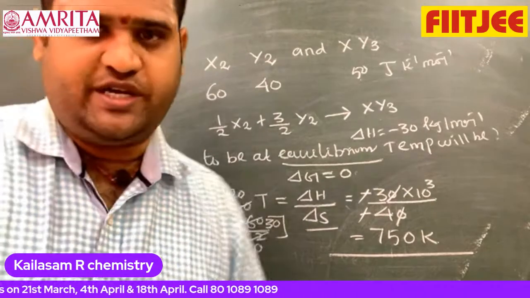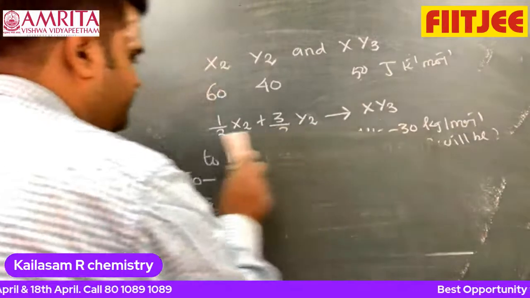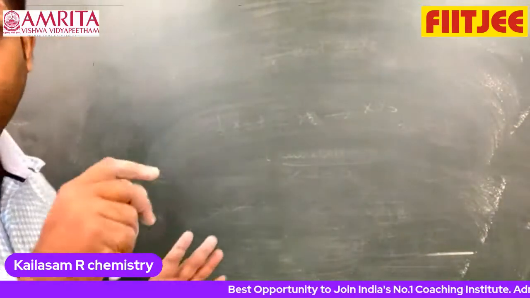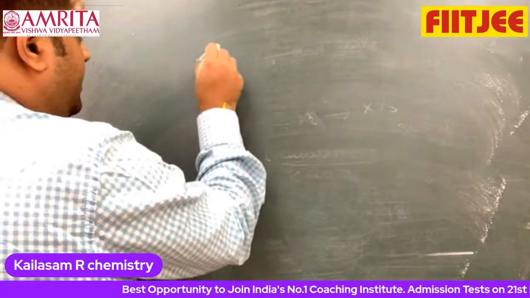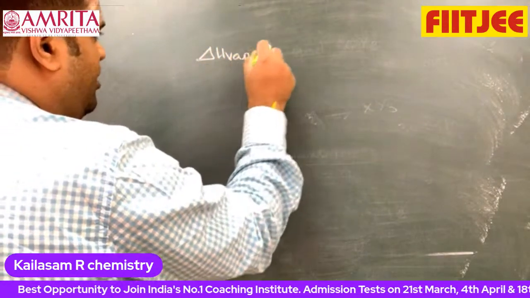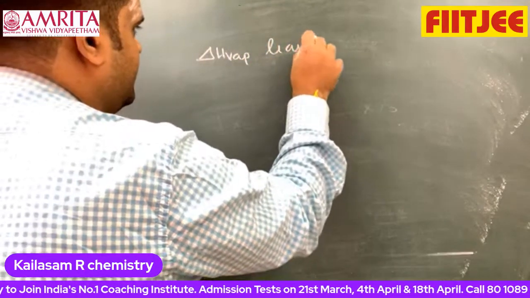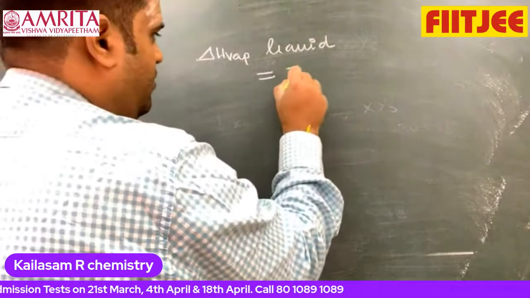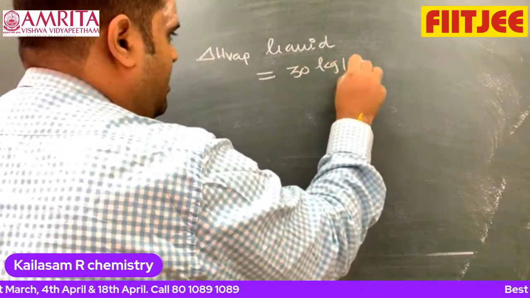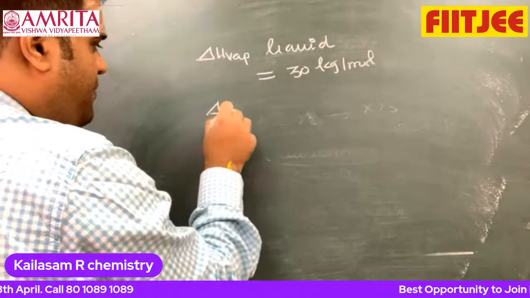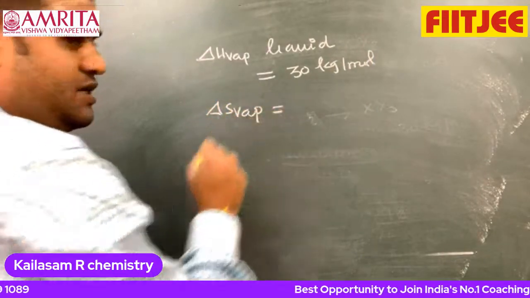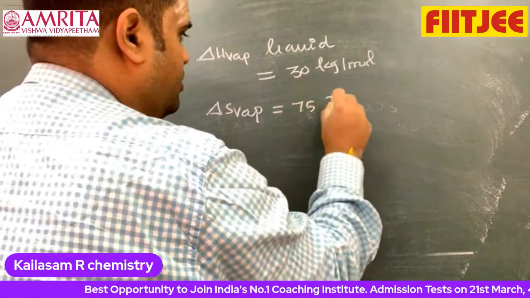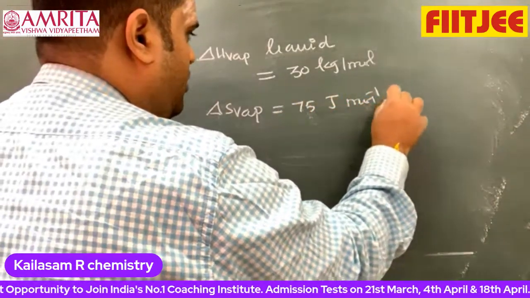And the last question. They are giving the enthalpy of vaporization of a liquid as 30 kilojoule per mole, and the entropy of vaporization as 75 joule per mole per Kelvin.